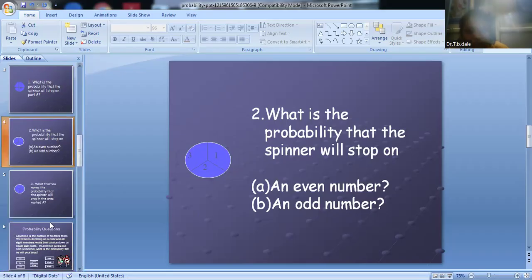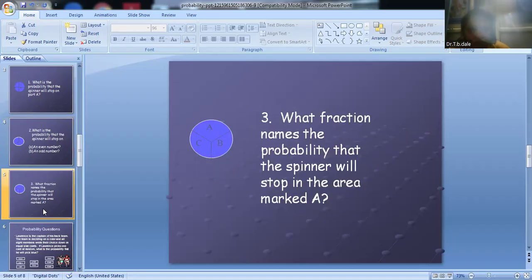Similarly, in the next situation, what is the fraction? What is the fraction means the probability that the spinner will stop in the area marked A. Here is the conditional probability. The number of A is the movable spinner fraction.